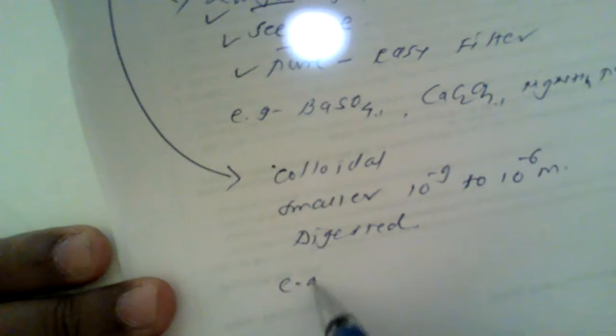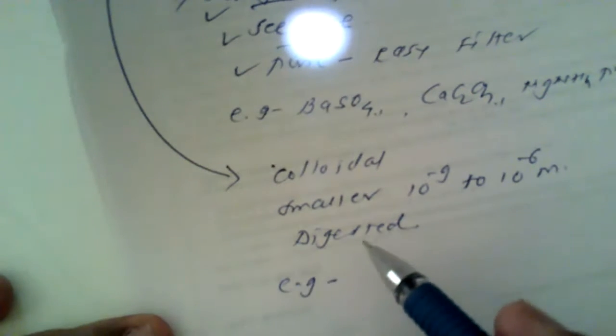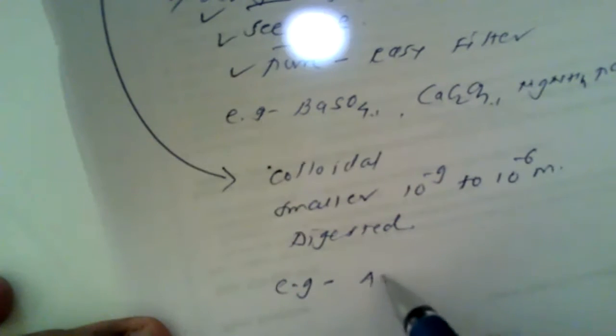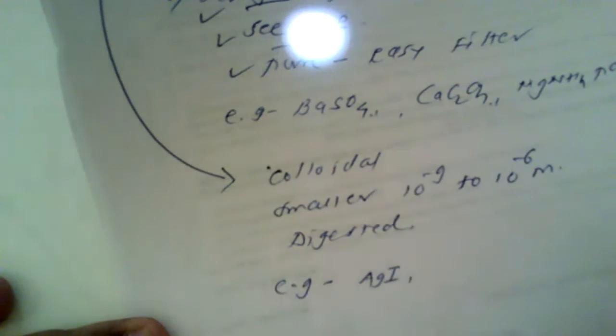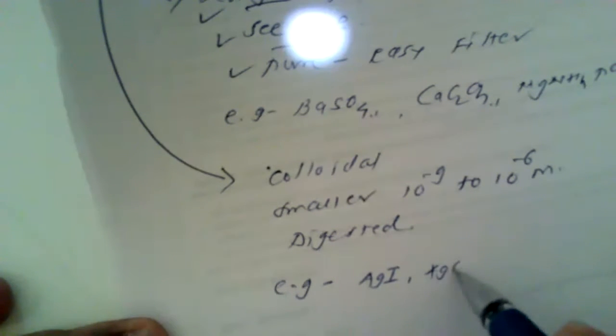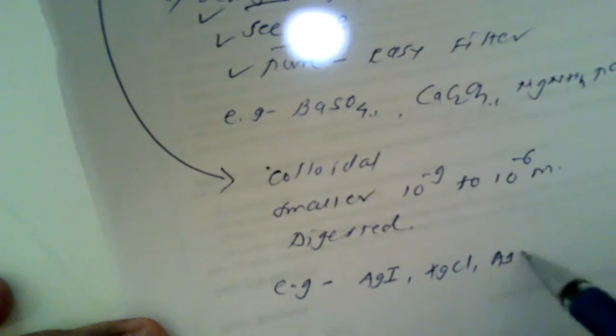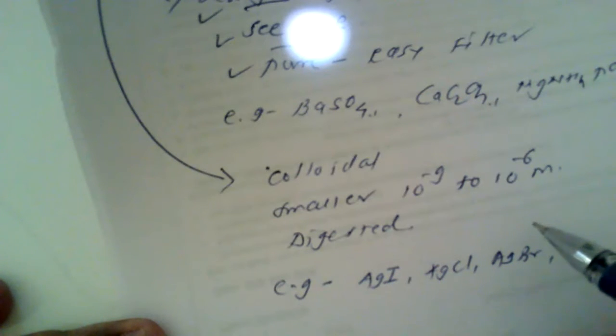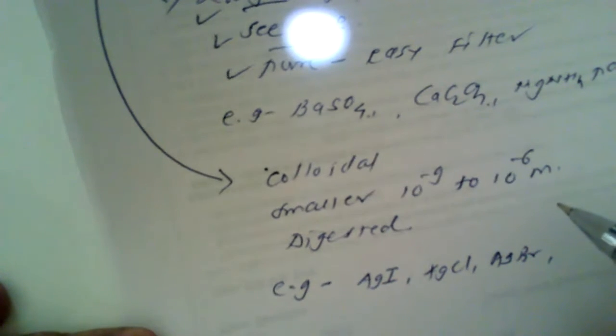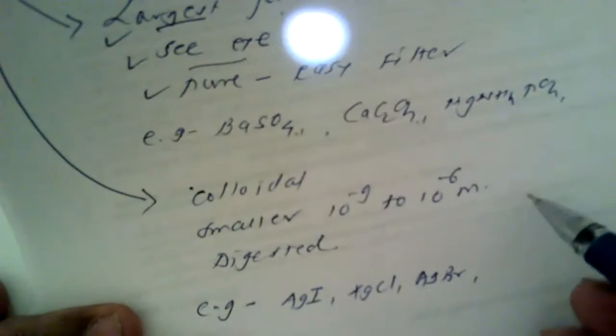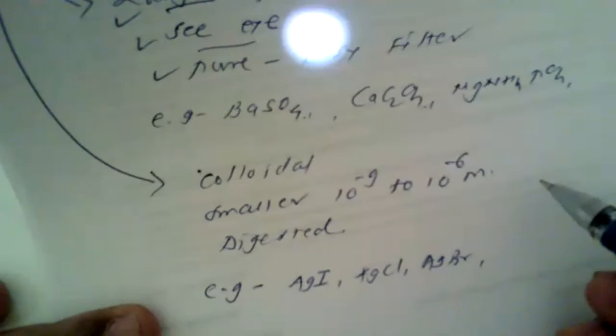The best known examples of curdy precipitates are silver iodide, silver chloride, or silver bromide. These are the best examples because after digestion they can form larger flocks which are very easy to filter.